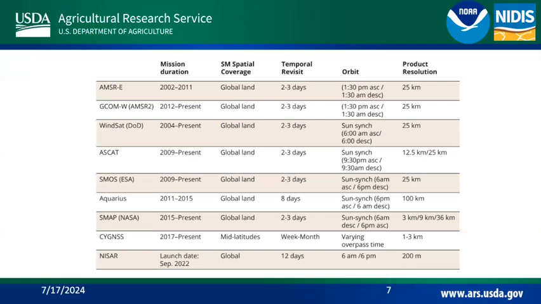Then you have SMAP and their variety of products. A little bit more on that in a second. Cygnus is out there. That's a slightly smaller footprint. It's making use of some other information that's out there. And if you don't know, you have an L-band receiver in your pocket, most likely, unless you're playing Pokemon Go right now. Your GPS receiver on your phone is an L-band receiver.